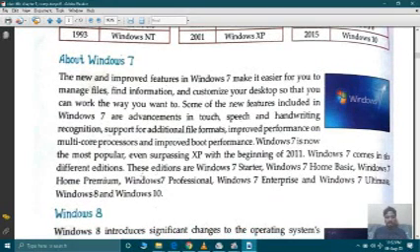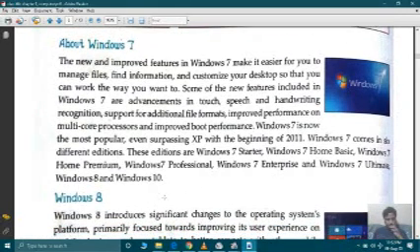Windows 7 comes in 6 different editions: Windows 7 Starter, Windows 7 Home Basic, Windows 7 Home Premium, Windows 7 Professional, Windows 7 Enterprise and Windows 7 Ultimate. Then afterward Windows 8 and Windows 10 will come.